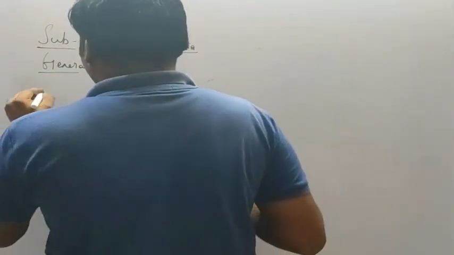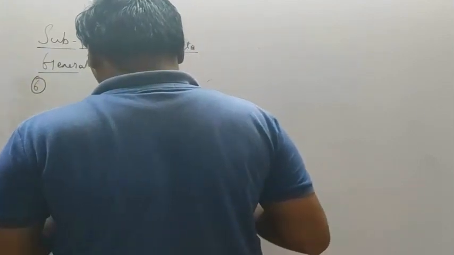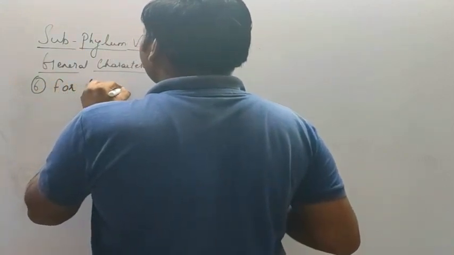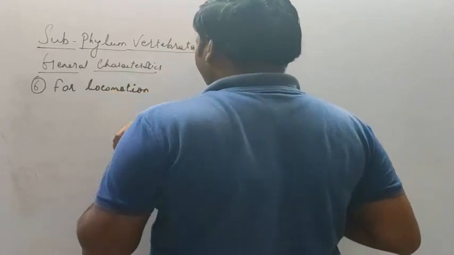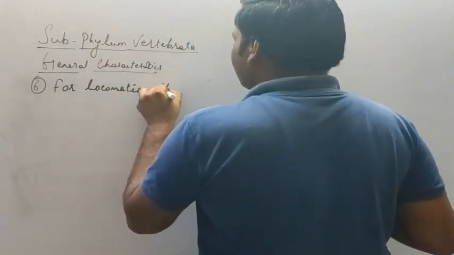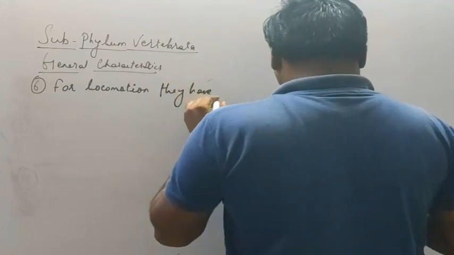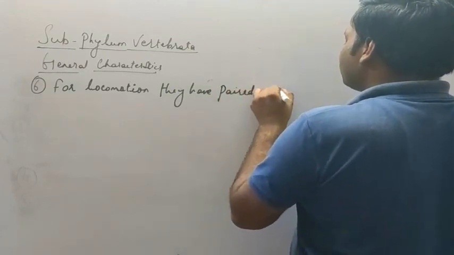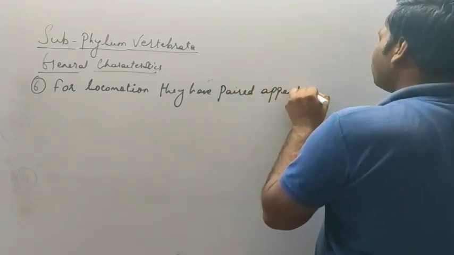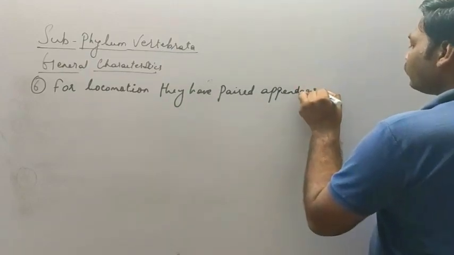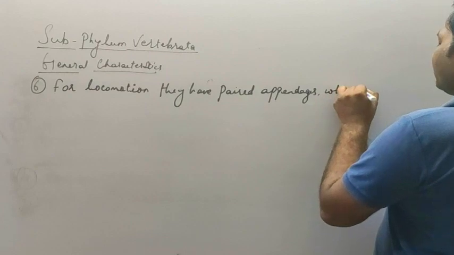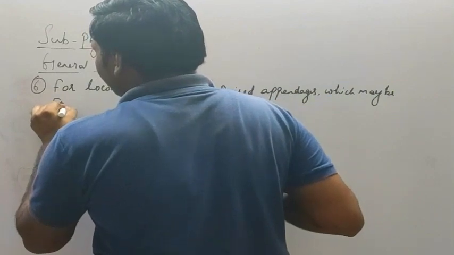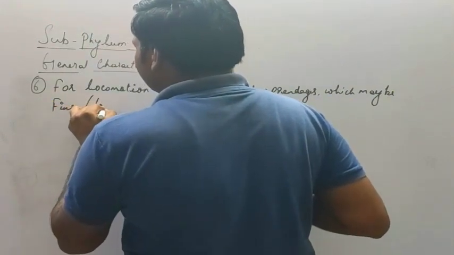So next, that is the sixth character, for locomotion, they have paired appendages, which may be fins or limbs.